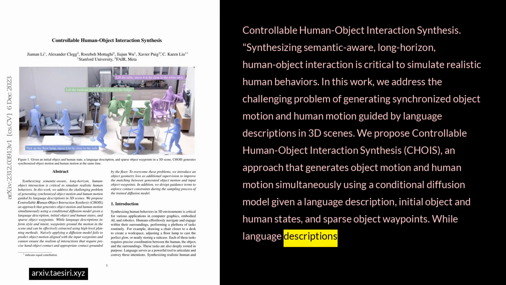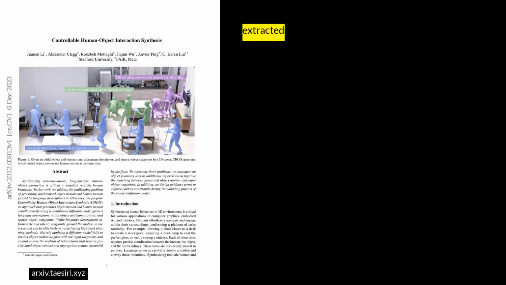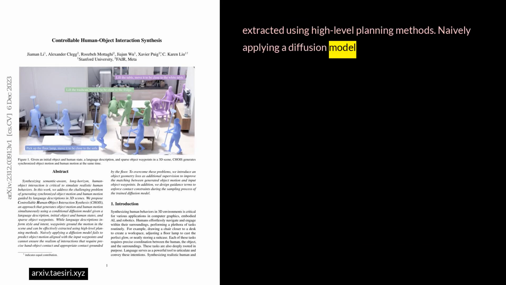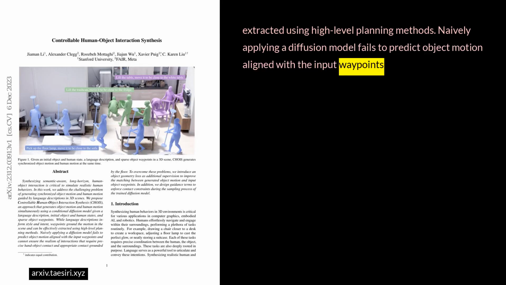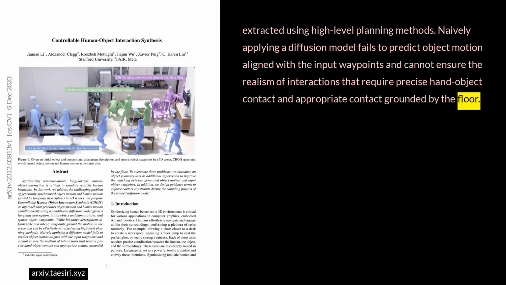While language descriptions inform style and intent, waypoints ground the motion in the scene and can be effectively extracted using high-level planning methods. Naively applying a diffusion model fails to predict object motion aligned with the input waypoints and cannot ensure the realism of interactions that require precise hand-object contact and appropriate contact grounded by the floor.